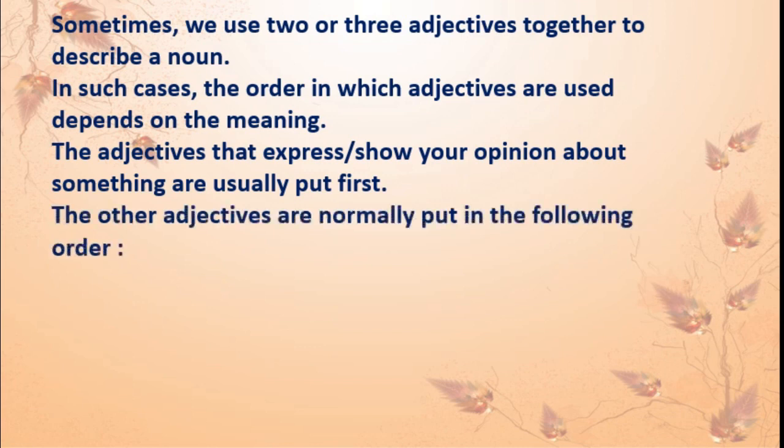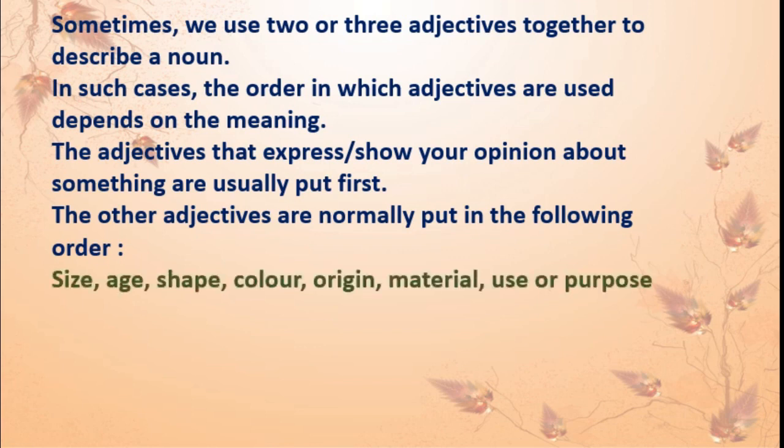The other adjectives are normally put in the following order. See this: size, age, shape, color, origin, material, use or purpose. Got this, students? In this order we have to use the adjectives if we want to use two or more adjectives together to describe a noun in a single sentence.